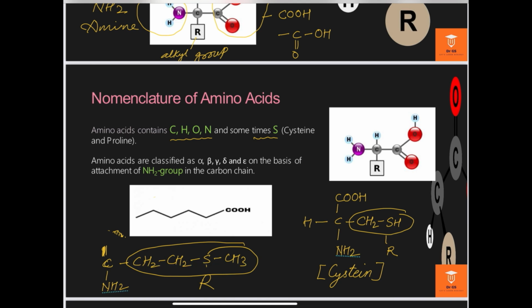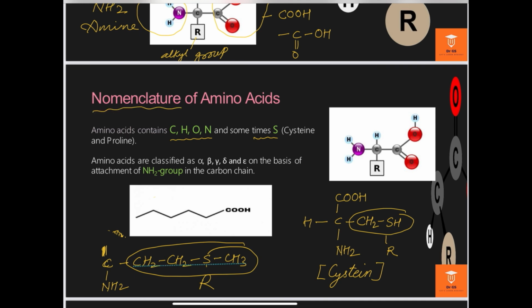So whenever it is asked in an objective examination which amino acid contains sulfur as a basic component, we can say cysteine and methionine. The presence of cysteine and methionine makes these amino acids very important, because such amino acids are able to make disulfide bonds, which will be explained in the further slides. So this is the basic structure of the amino acid.